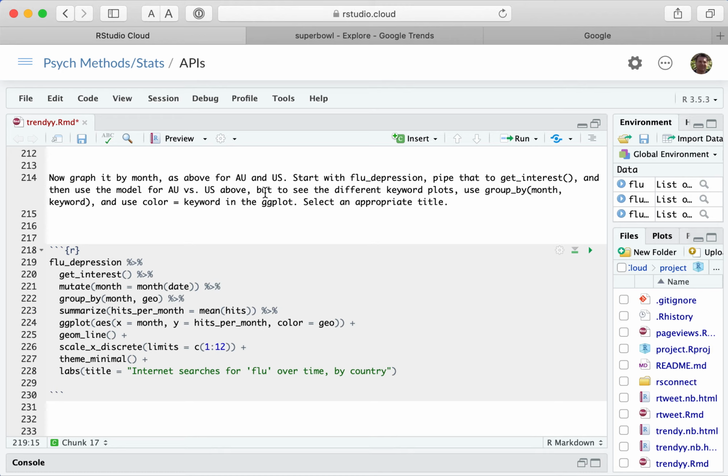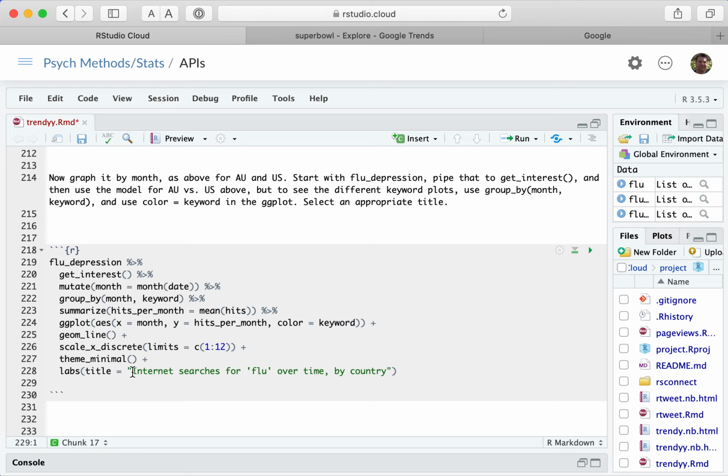Let's see, pipe that to get interest. Okay, so now instead of month and geo, it's going to be month and keyword, right? So now instead of two geographical locations, we have two different keywords. So use group by month and keyword, and then color equals keyword in the plot. So I need to change that.